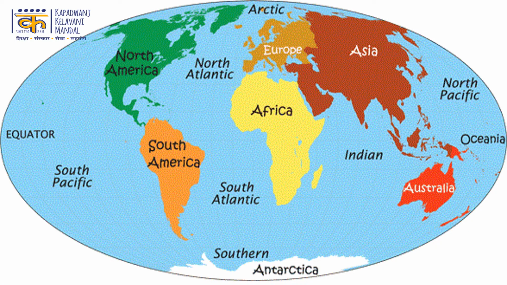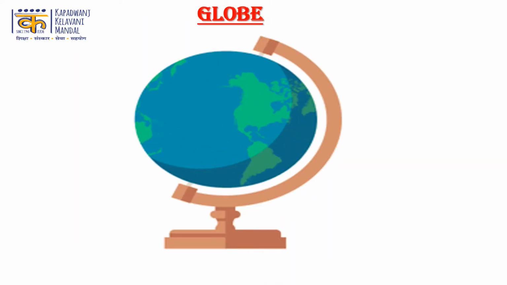In order to study about Earth, a globe is used as a circular device. A map of the world is drawn on it, with continents, oceans and important lines. The globe is a small replica of the Earth. On the globe of the Earth you can show the North Pole and South Pole. With the help of the globe, it can be said that the Earth is tilted towards one side.